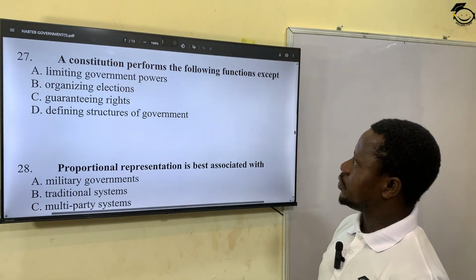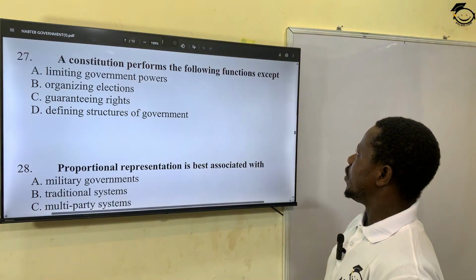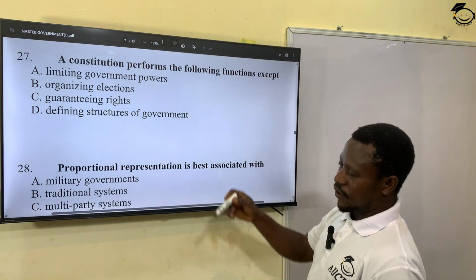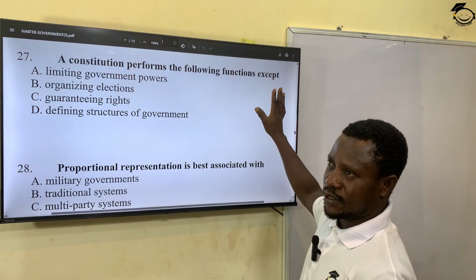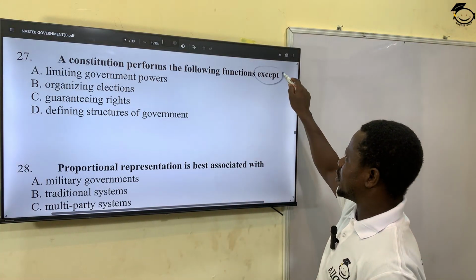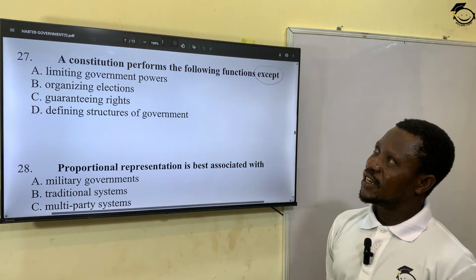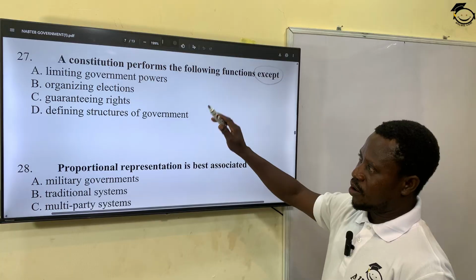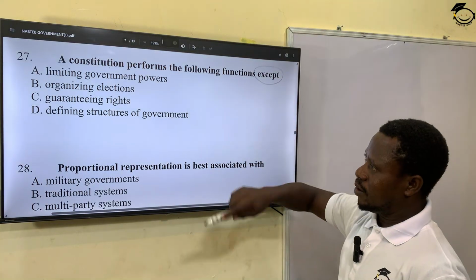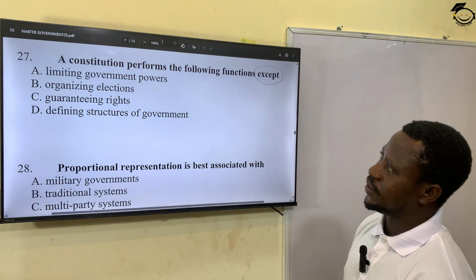The next question: a constitution performs the following functions. We are looking at functions of a constitution. Limiting government, except. Okay, please always take note of this word, except. In other words, all the options are correct except one. So let's see.